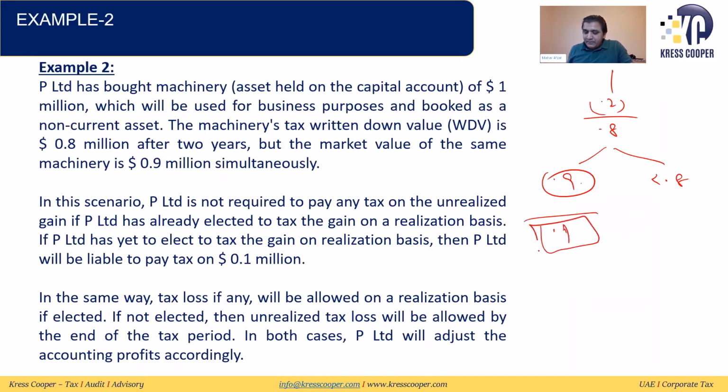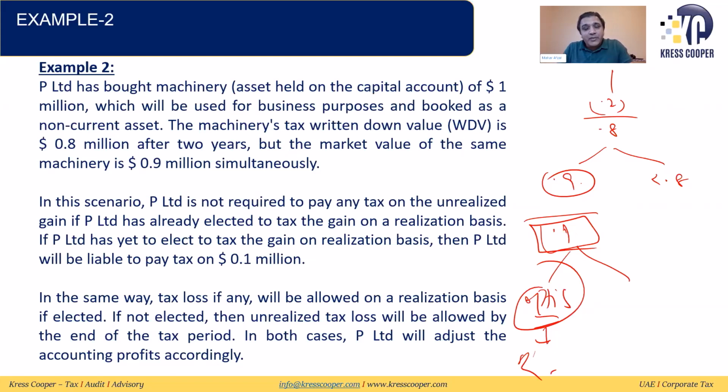This 0.1, we need to look into this. They are opting either for Article 20, subclause 3, subclause 1, or the second option. In both cases, if the person is opting, this 0.1 will be subject to tax on realization basis.